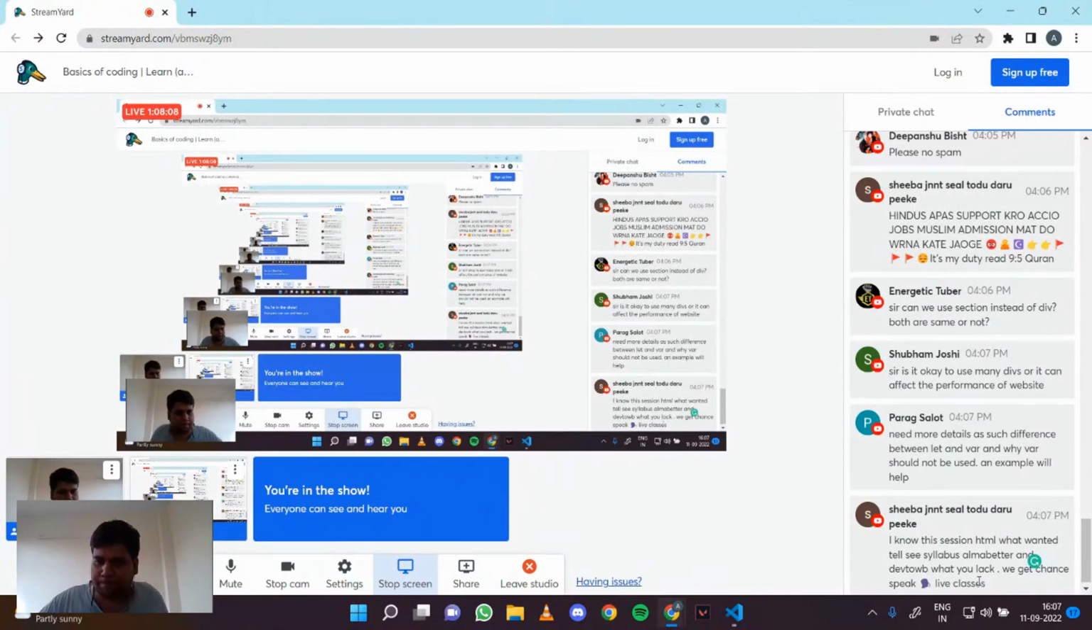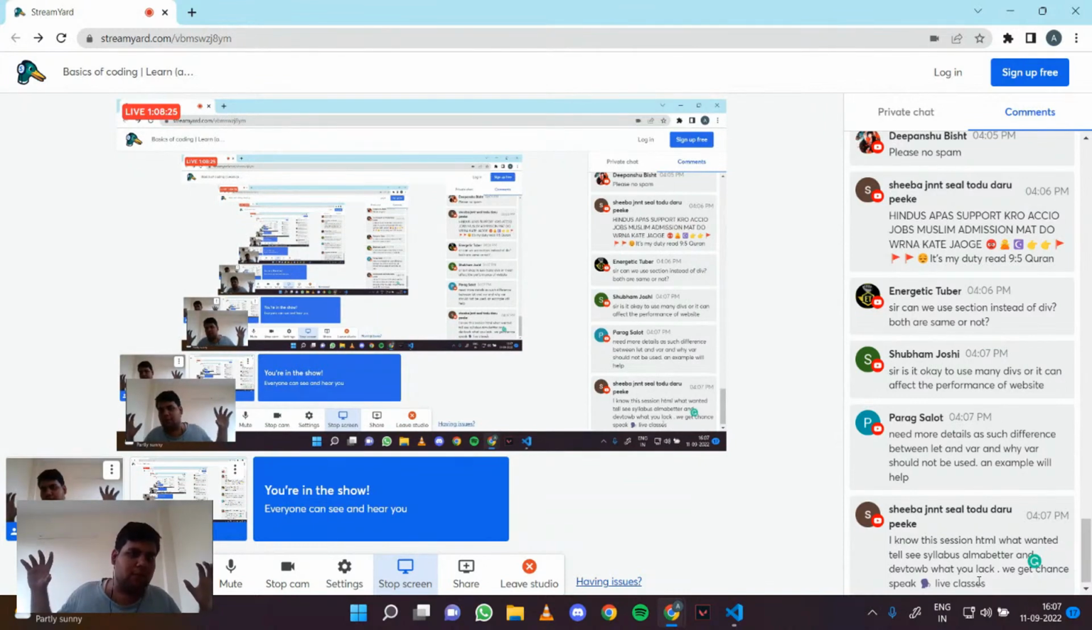Okay, so Parag asks the difference between let and var. So Parag, actually you can Google it, right? Definitely you can Google it, but I will repeat it again. Let has block scope. It comes into a temporal dead zone, and it would take at least an hour to explain the actual difference between let and var, right?